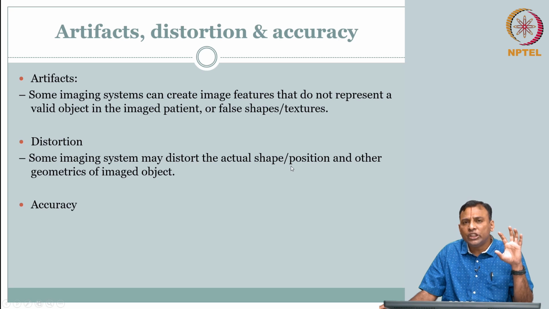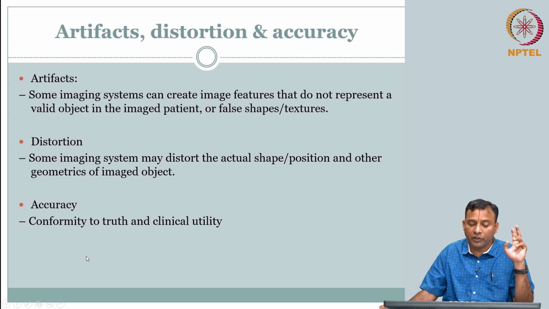This is mostly geometric effect, okay, and other geometries of the imaged object. So, that is distortion. When you talk about accuracy, there are two types of accuracy. One is your conformity to truth. I am doing some measurements, how close is the measurement to the actual ground truth, that is one kind, which we call as conformity to the truth.